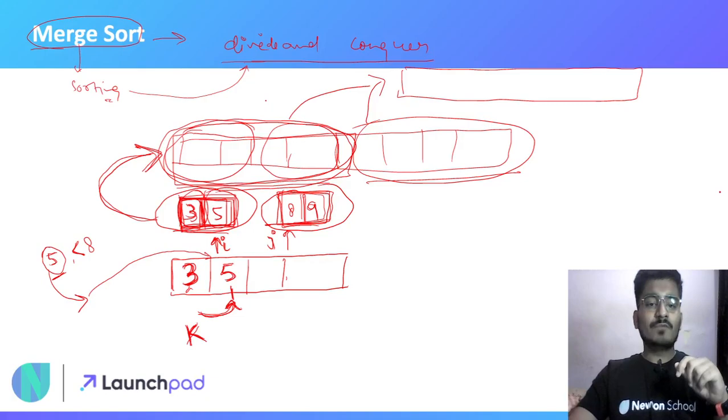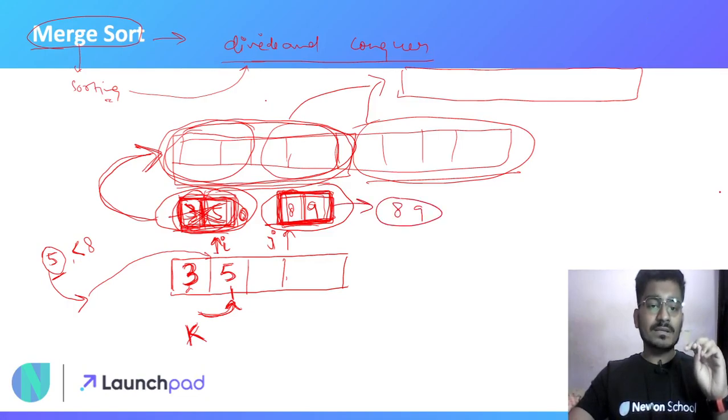But we have no more elements in the left subarray. So all the elements of the left subarray are exhausted. All the remaining elements in the remaining subarray, the right subarray, which are 8 and 9, are bigger than my answer subarray elements because I have already compared them, and are already arranged in sorted order.